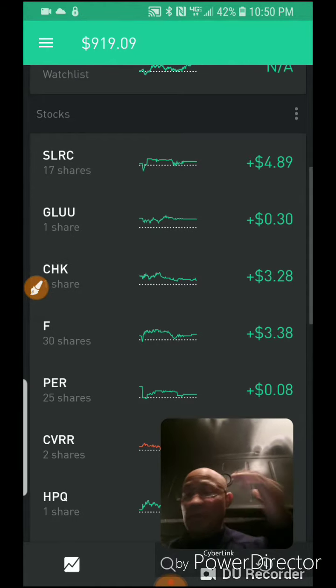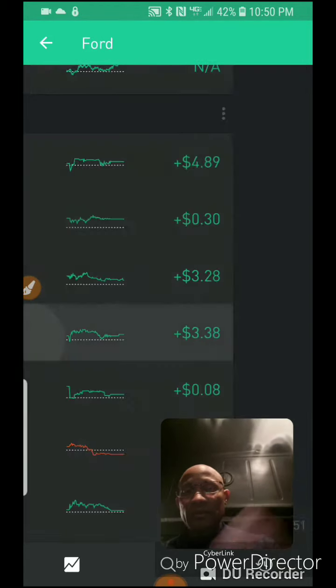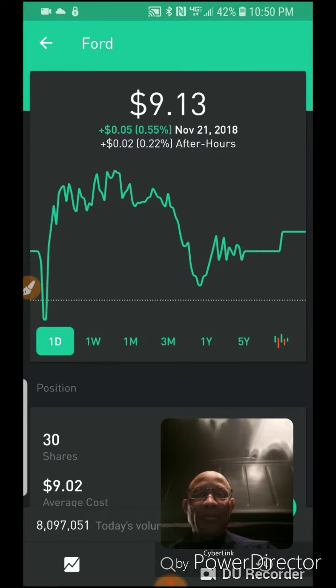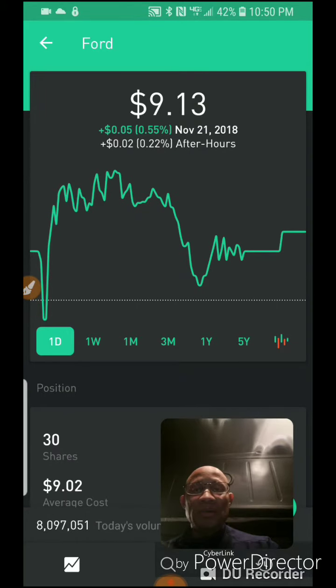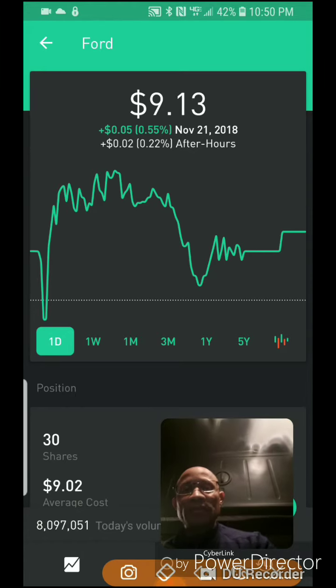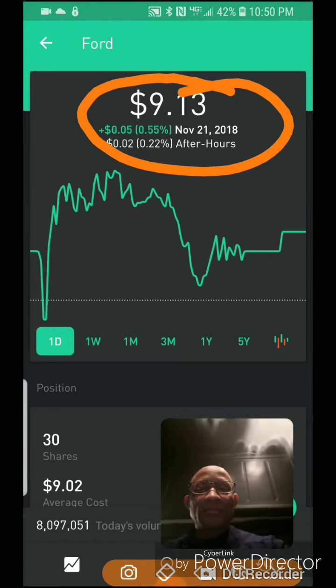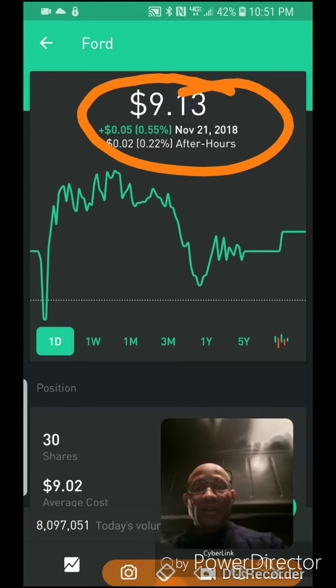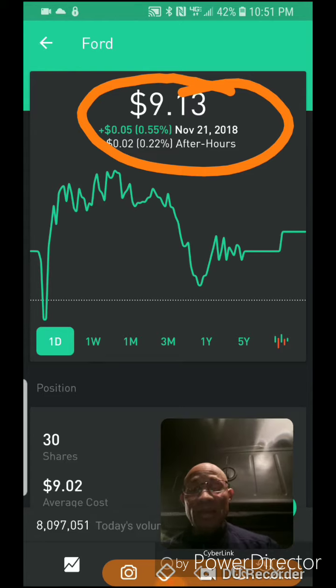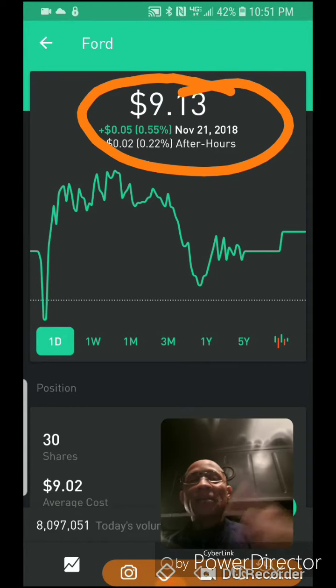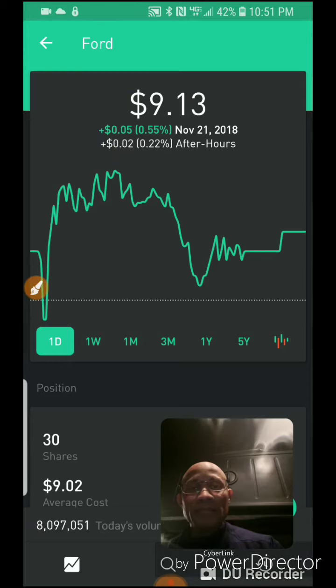Let's go to one of my favorite stocks right now. It's Ford Motor Company. This is my opinion, all right? As you can see, the first thing that I like about Ford Motor Company is the price. It's affordable. If you were to try to buy one share using TD Ameritrade, it will cost you $10 to buy that $9 share. But with Robinhood, it costs $9.13 to buy a share. But it can move, but we'll talk about that later, all right?